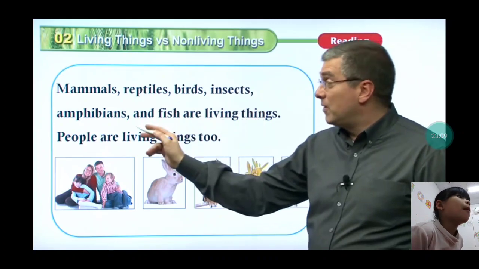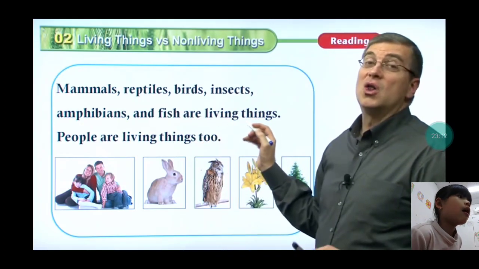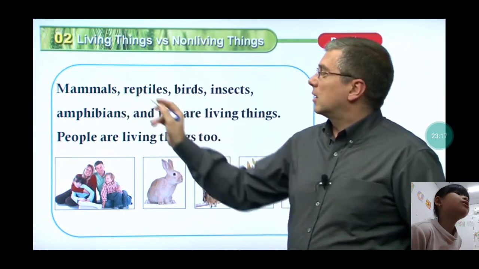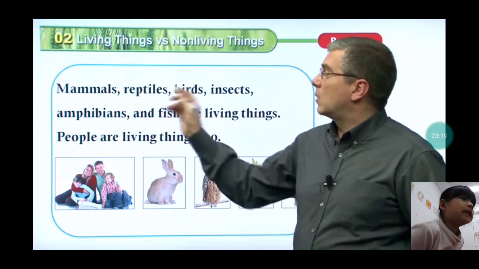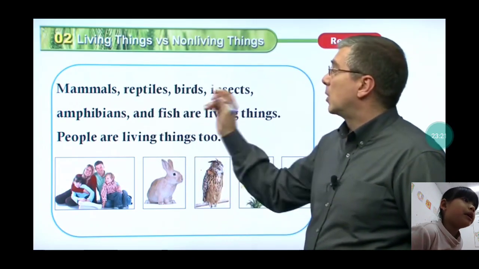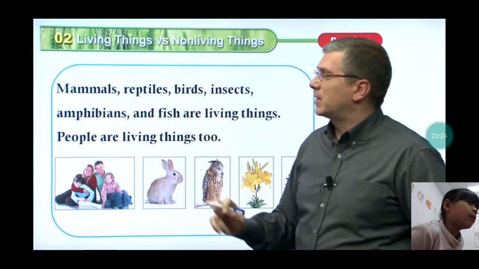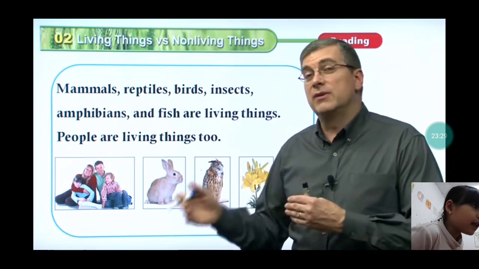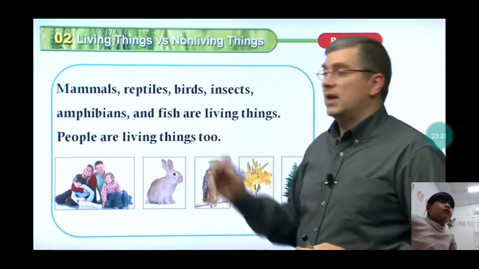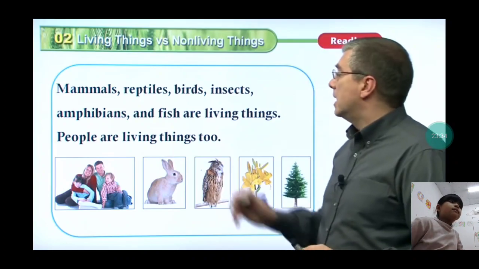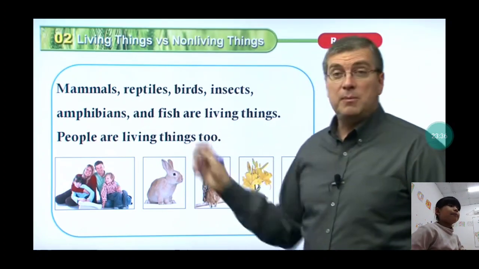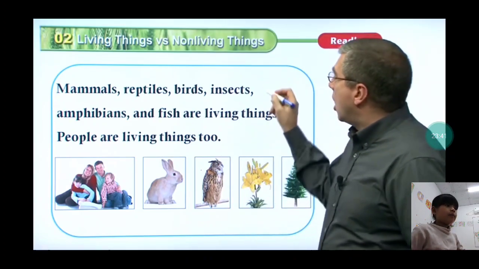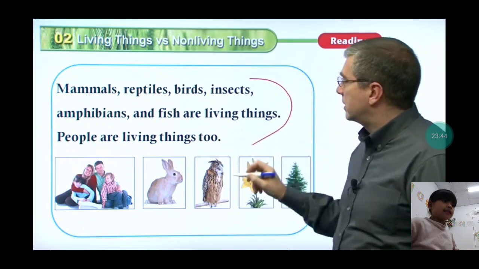Mammals, rabbits, birds, insects, and fish are living things. People are living things too. We have people, I'm pointing here. We have a person, a rabbit, a bird, a flower and a tree. That is all: mammals, rabbits, birds, insects, and fish. They are living things. That is all I have in the picture here, living things.